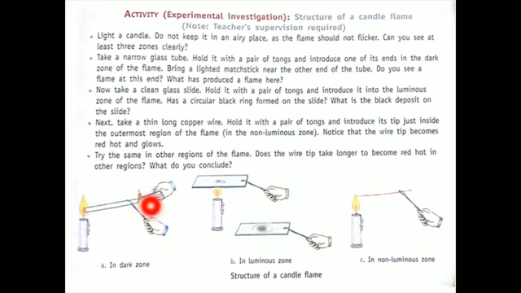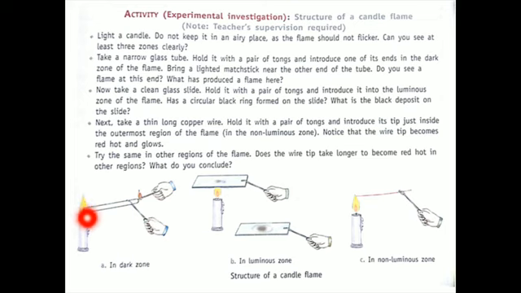On the other hand, we have to bring the lighted mastic near the other end, and what we will see is that this end will keep on burning. I mean, this narrow end part will start burning. Why will it do so?